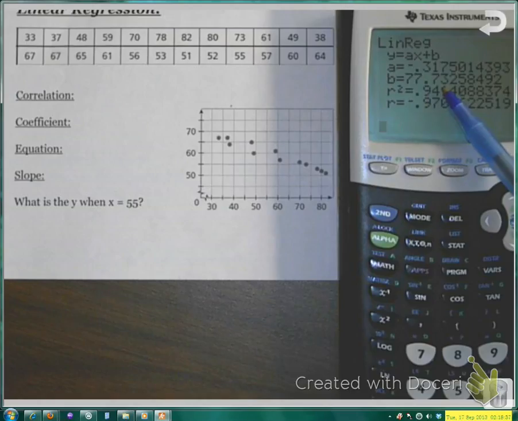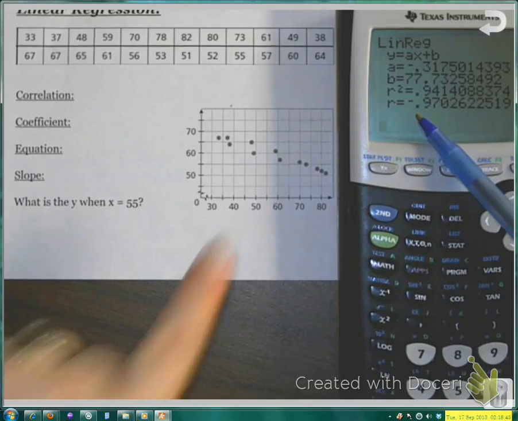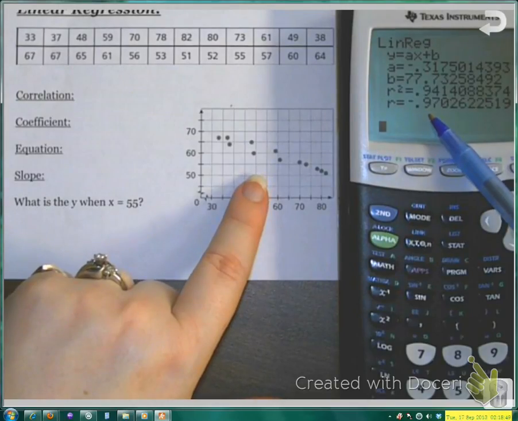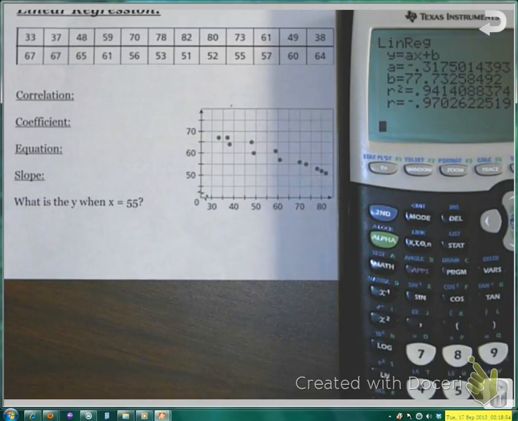77.733. And if we look at the r values, we notice it has a negative correlation because of the negative sign, which matches because the slope is negative, and it's a 97% correlation, which means 97% of the points are on this curve. And that's how we enter the information into the calculator.